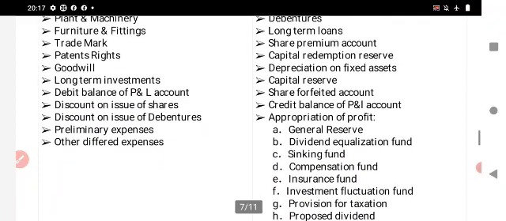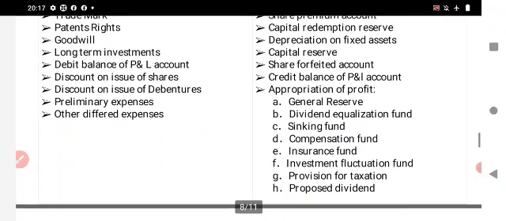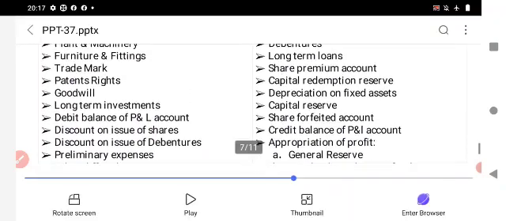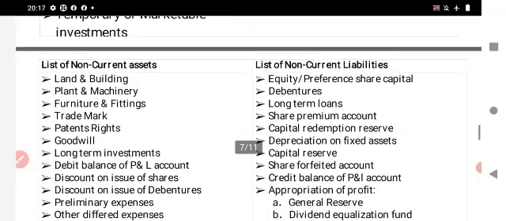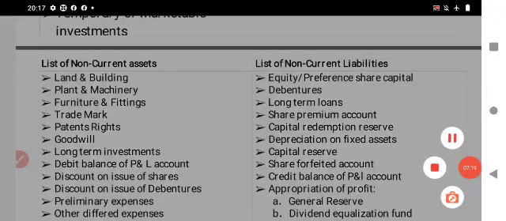Take for example general reserve, dividend equalization fund, sinking fund, compensation fund, insurance fund, investment fluctuation fund, provision for taxation, proposed dividend. These come under the category of non-current liabilities.